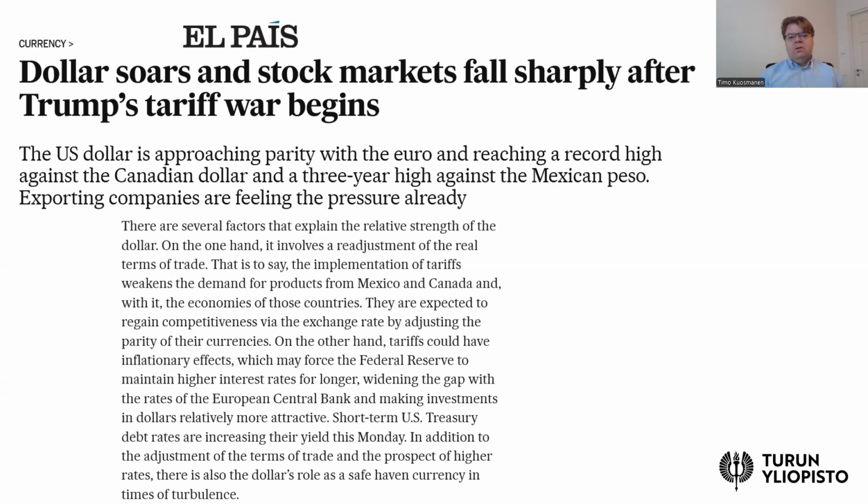This newspaper article mentioned several valid points that I wanted to mention. First of all, if you think about Mexico and Canada, the implementation of tariffs obviously weakens demand for products from Mexico and Canada. And of course, the USA is a very, very important trade partner both for Mexico and Canada. So this will influence the exchange rates of the Mexican peso and Canadian dollar.